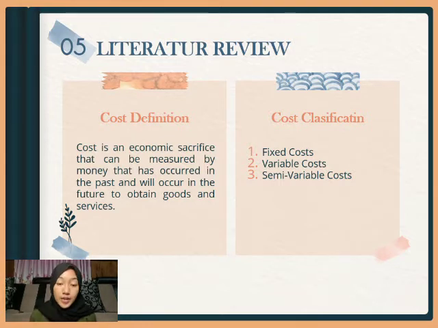Fixed costs are defined as costs that do not change in total as business activities increase or decrease throughout normal capacity. 2. Variable costs. Variable costs are defined as costs that in total increase in proportion to an increase in business activity and decrease in proportion to a decrease in business activity. 3. Semi-variable costs. Semi-variable costs are defined as costs that exhibit both the characteristics of fixed costs and variable costs.